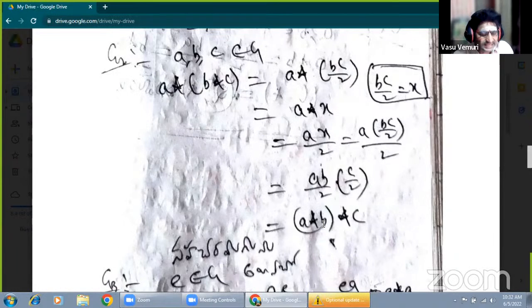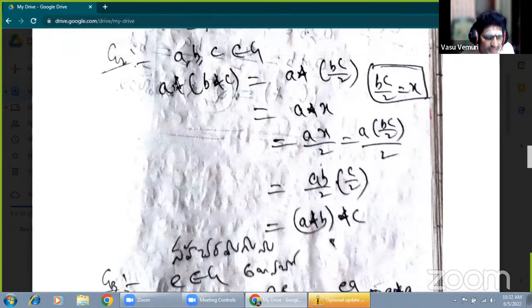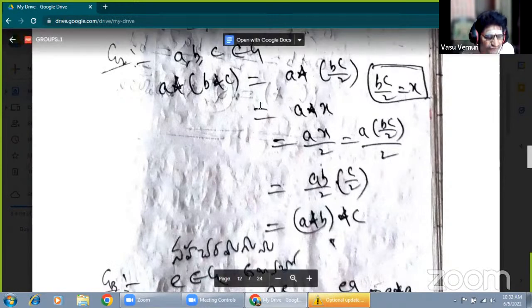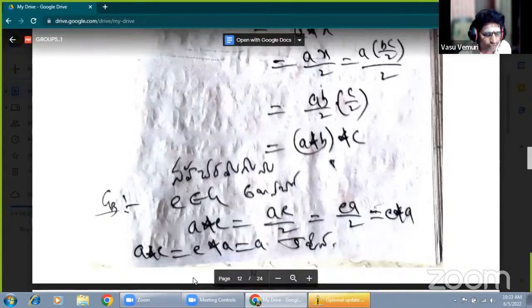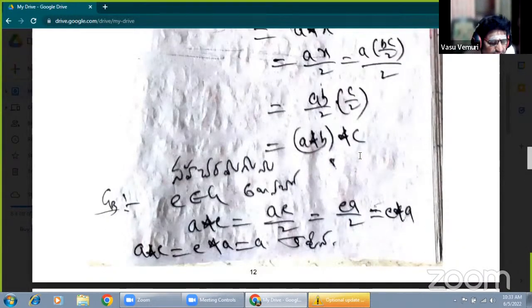Now that is the easy conversion, for our convenience. Now this is a star (b star c). Finally we are getting the value of the associative property: a star (b star c) equals (a star b) star c. That's enough. Now the associative law holds good.